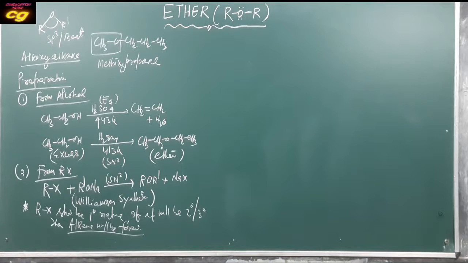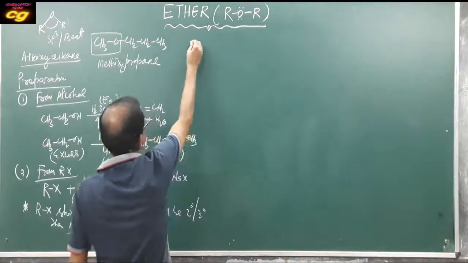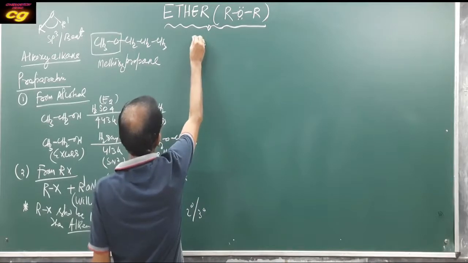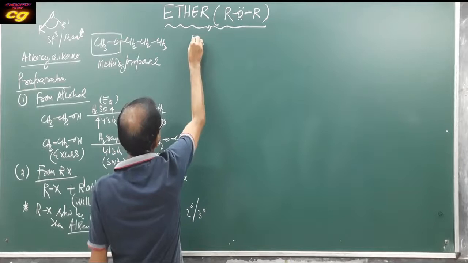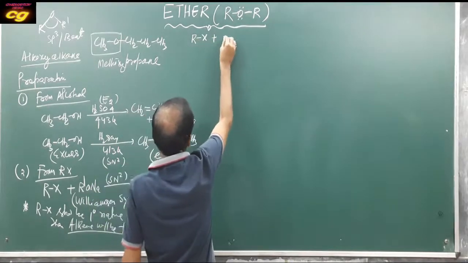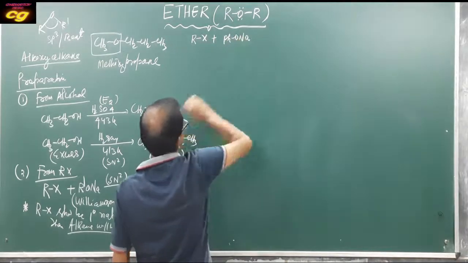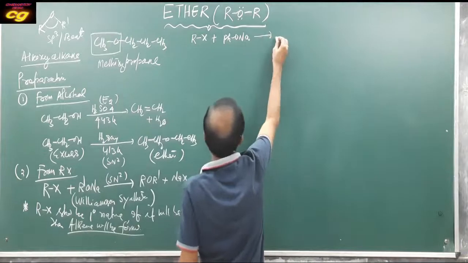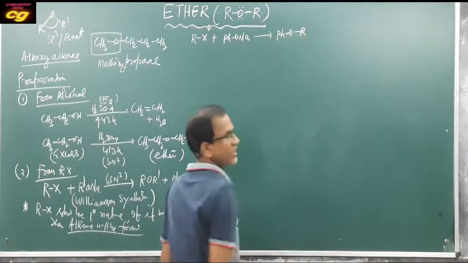In this way you can prepare aromatic ether also. For example, take RX plus PhONa, and the result is PhOR, an aromatic ether.